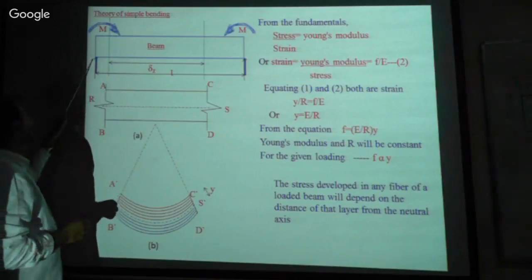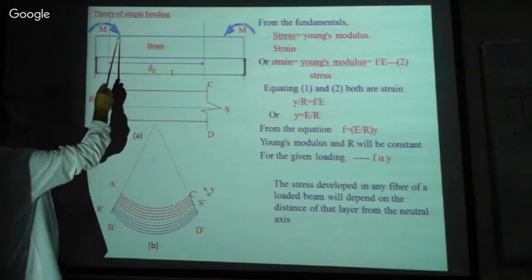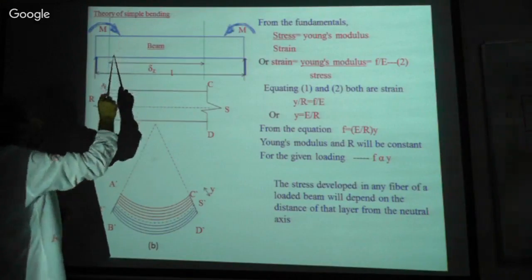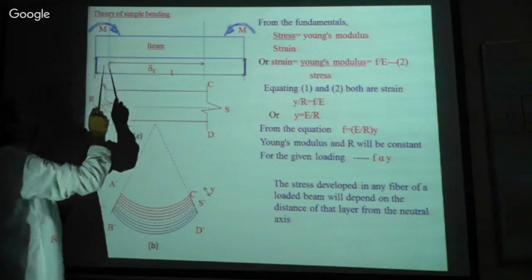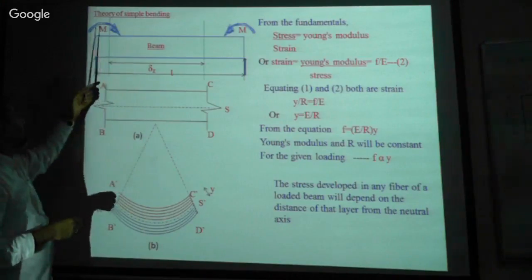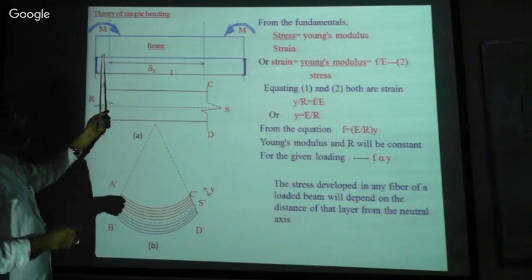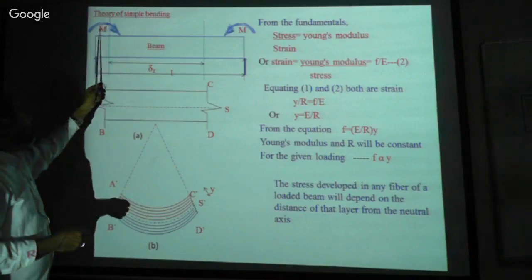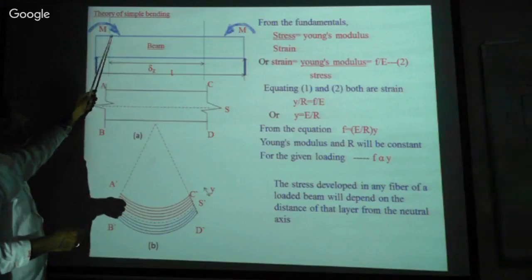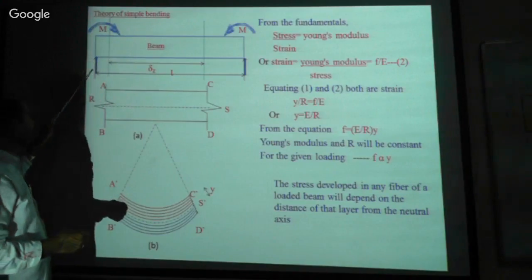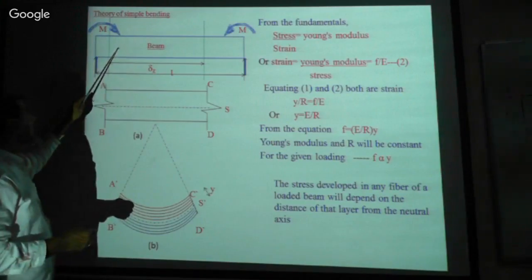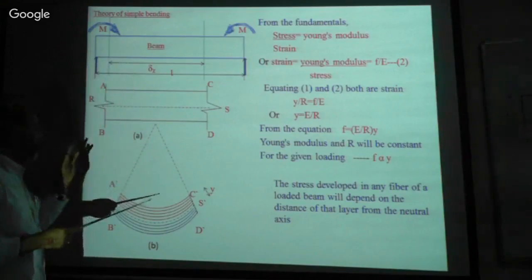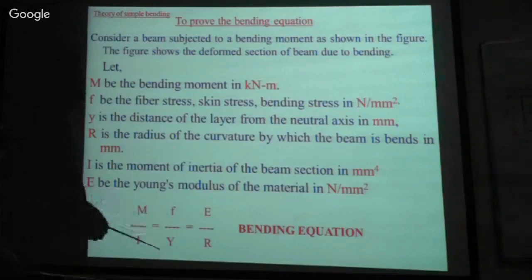So we design the section, creating the moment of resistance in the opposite direction. Always the bending moment is equal to the moment of resistance. We have to design for this moment so that no deformation takes place. Therefore, you have to create resistance in the opposite direction, and that resistance is called moment of resistance.